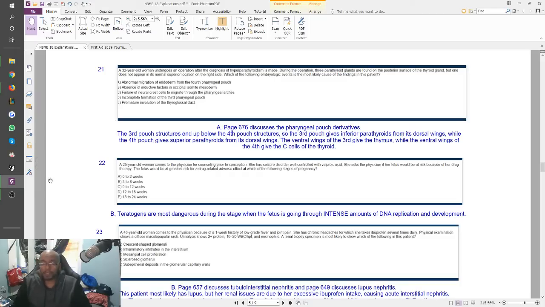Now, valproic acid is a teratogen. Most anti-epileptic medications are either teratogenic or just not safe for you to take when you're pregnant, not simply because of teratogenic events, but other stuff. So this question, they're not even asking you if it's teratogenic. They just want to know when the teratogenic symptoms would pop up.